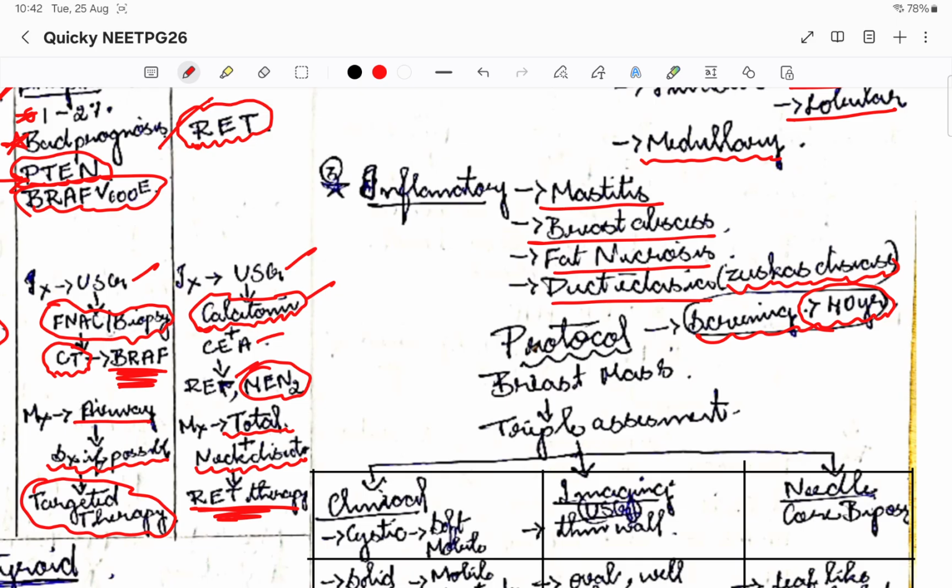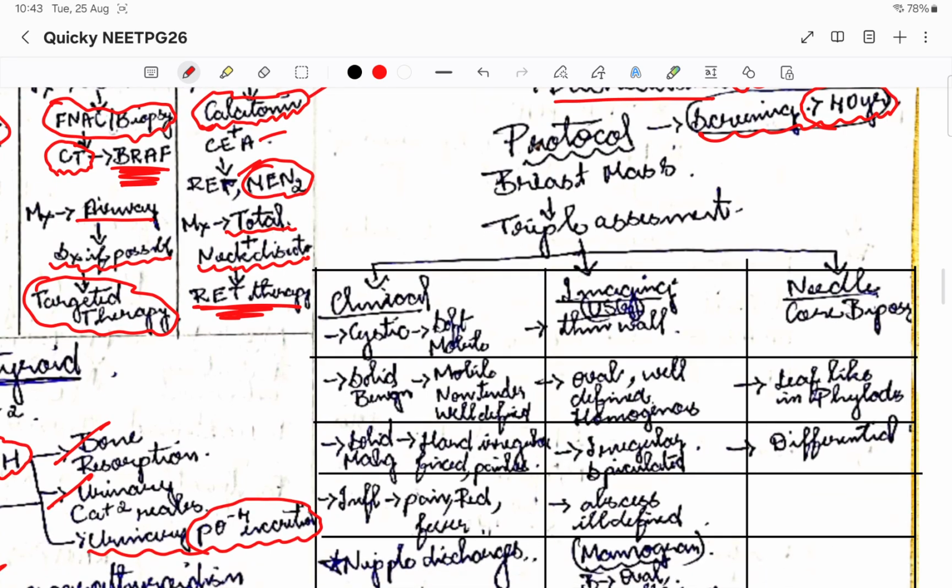So now let us see, a patient has come to you with a breast mass, then how will you diagnose, okay? So there is something called triple assessment, right? So this is the gold standard, triple assessment. What is triple assessment? It is basically we do clinical, imaging, and needle based diagnosis, okay? Clinical diagnosis, imaging based diagnosis, and needle diagnosis, and then we'll come to a conclusion what exactly that mass is, okay?